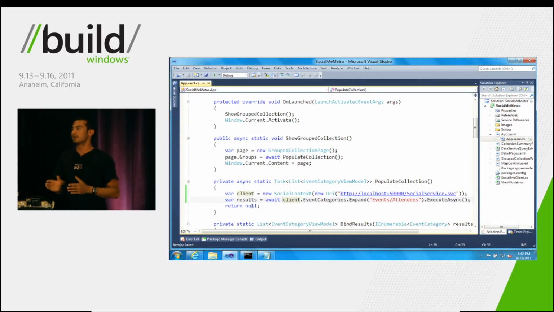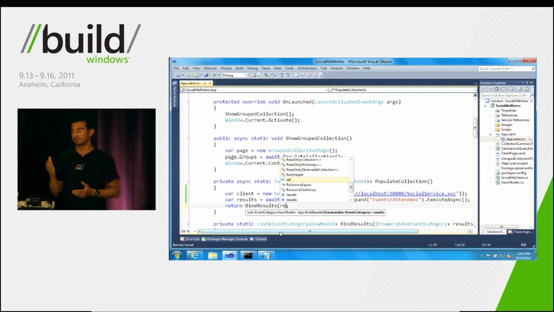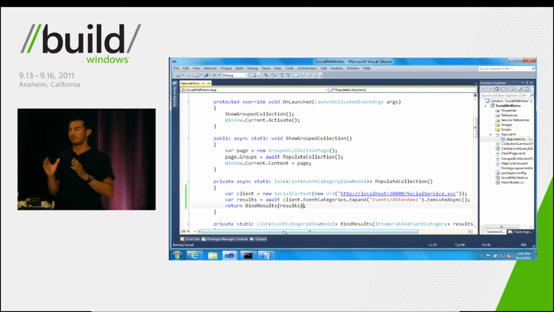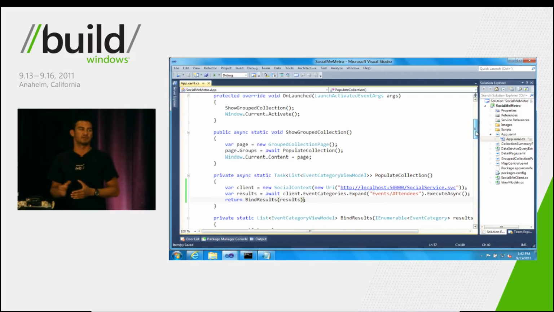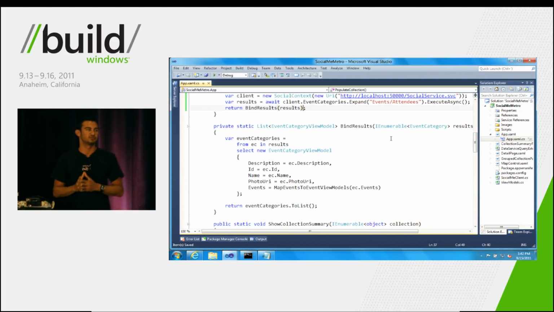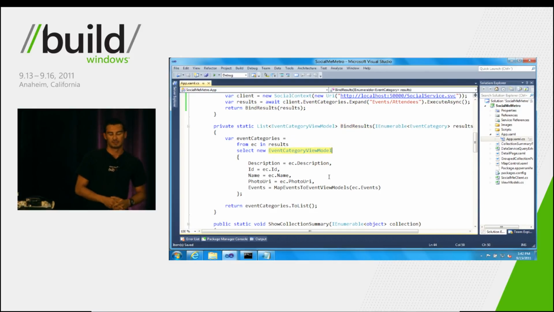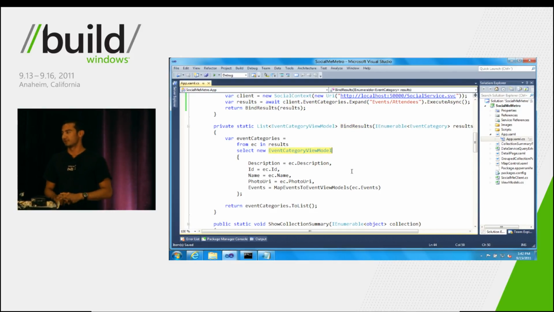Now, the last thing that we need to do is bind the result of this to the UI. Instead of using the model classes, we have a method called BindResult, which is just going to translate these model classes to appropriate view models for the UI to use. So at this point, let's go ahead and start the app and see what happens.